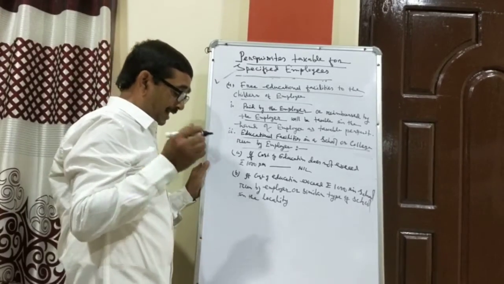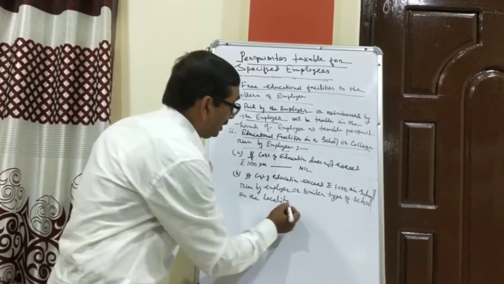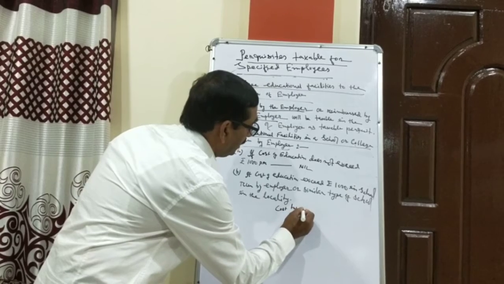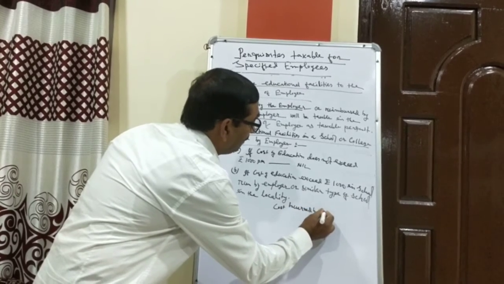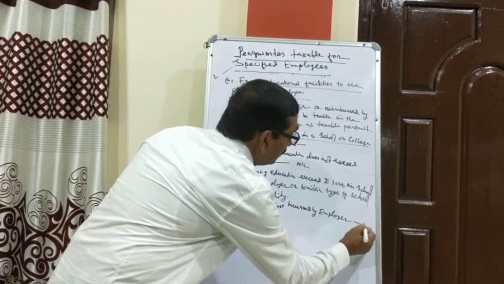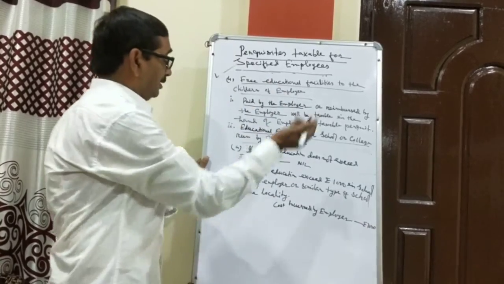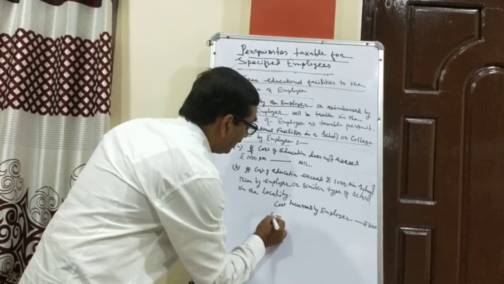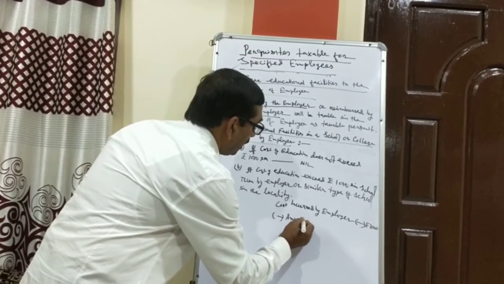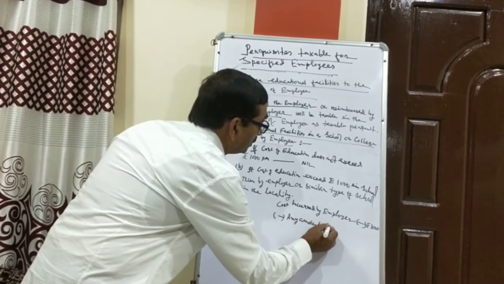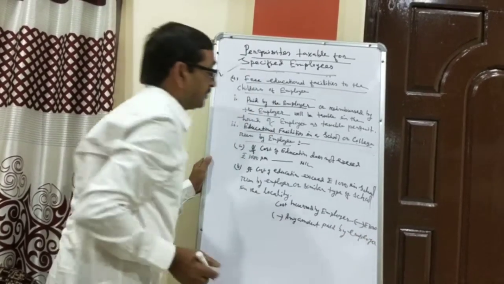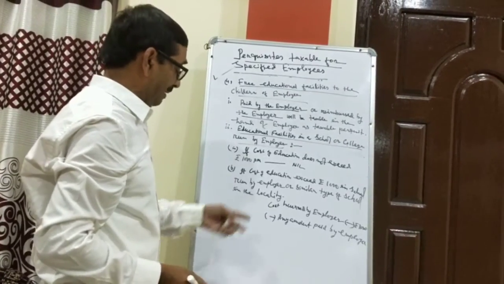Taxable perquisite in that case should be the cost incurred by the employer, minus rupees 1,000, up to 1,000 is exempted, minus any amount paid by the employee himself.